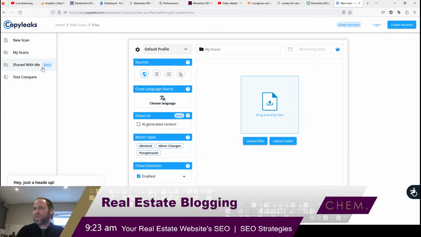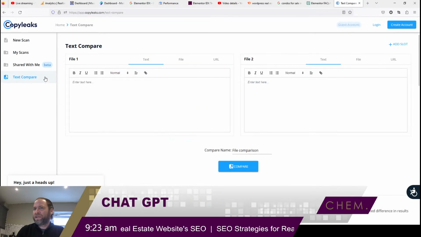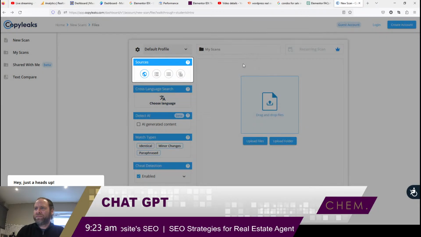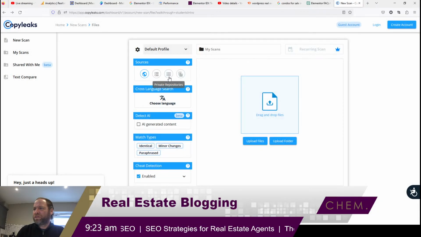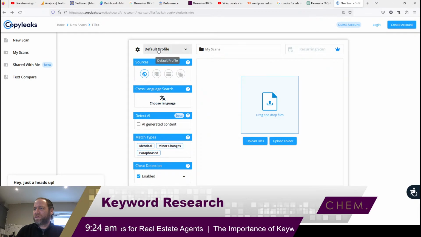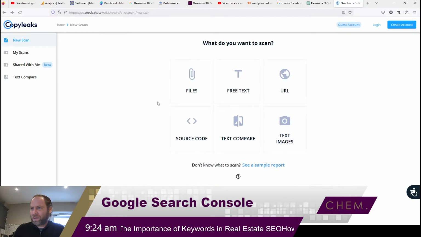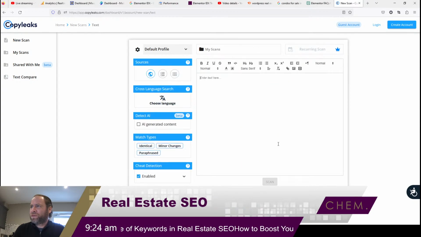New scan, my scan, text compare. How do you use this? New scan, files, right? Maybe I should have read that. What do you want to scan? Free text. Ah, there we go.